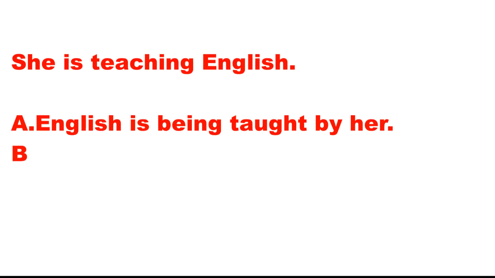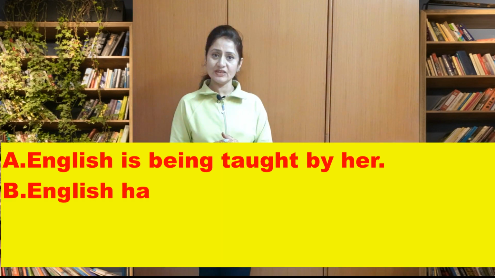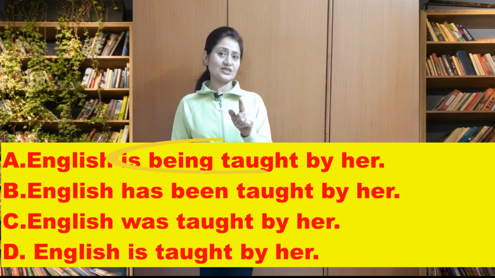Now let us find out the third sentence and its options. She is teaching English. Option A. English is being taught by her. B. English has been taught by her. C. English was taught by her. D. English is taught by her. Just because it is in continuous form, just see where being is given there. If you are not able to find it out, just see the tense, the helping verb, where the helping verb of the correct tense is given: is being taught.